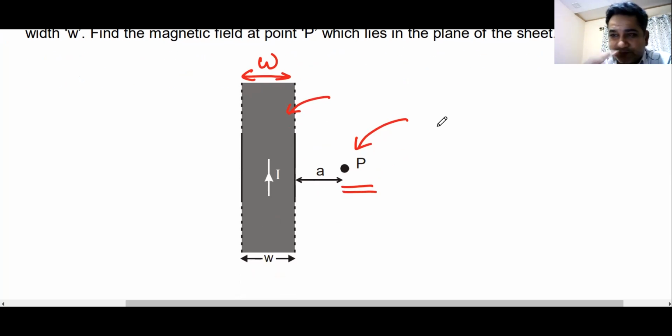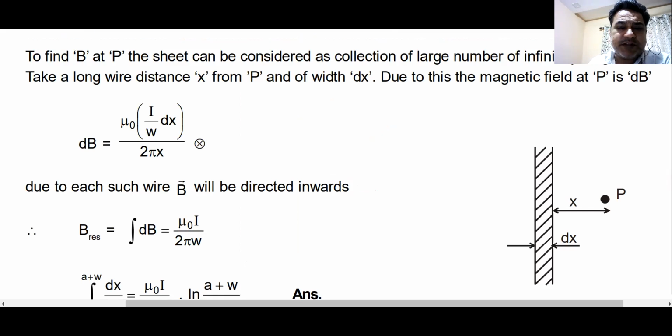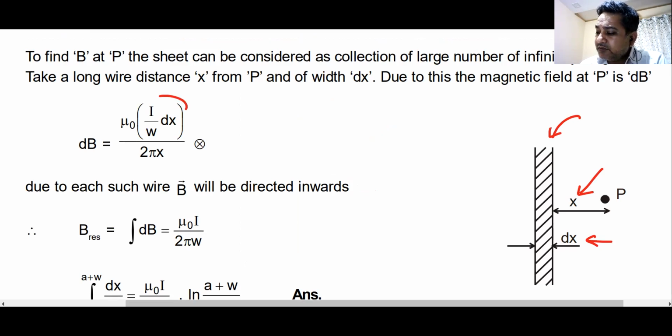Any idea how do you do this? Anyone, any idea how do you do this? Very simple, beta. You just break it into thin wires. One such thin wire at a distance x. The length of this wire is dx. The current in this wire becomes I by w multiplied by dx.